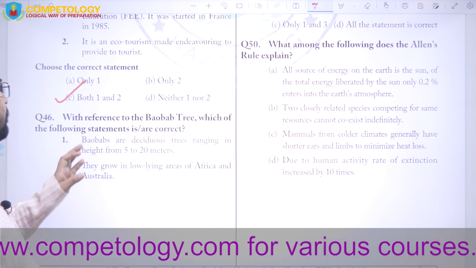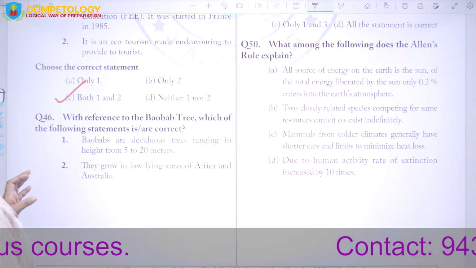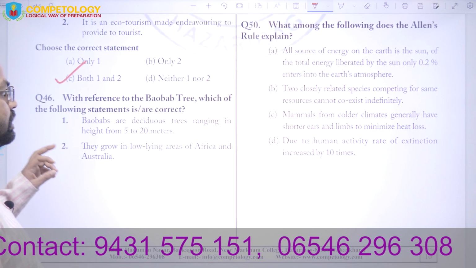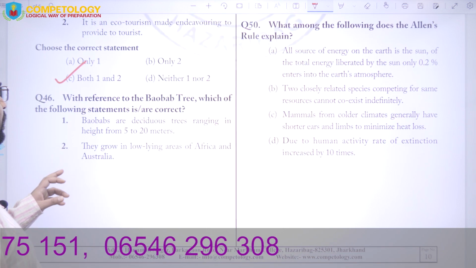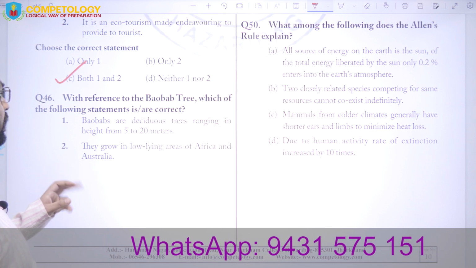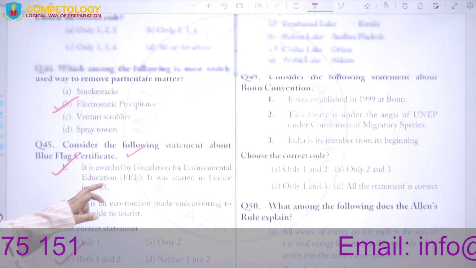Next is, with reference to the baobab tree, which of the following statements is correct? Baobabs are deciduous trees ranging in height from 5 to 20 meters. They grow in the low-lying areas of Africa and Australia.